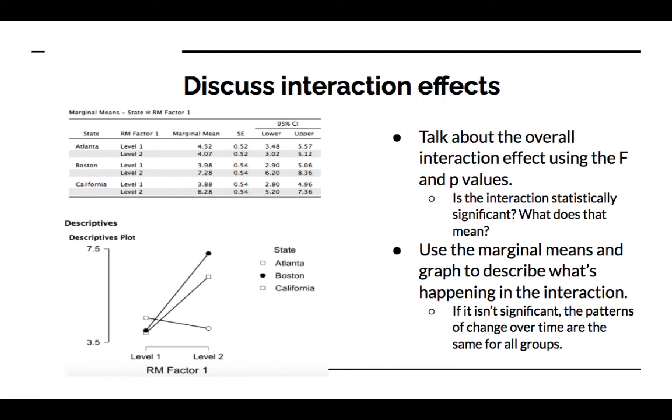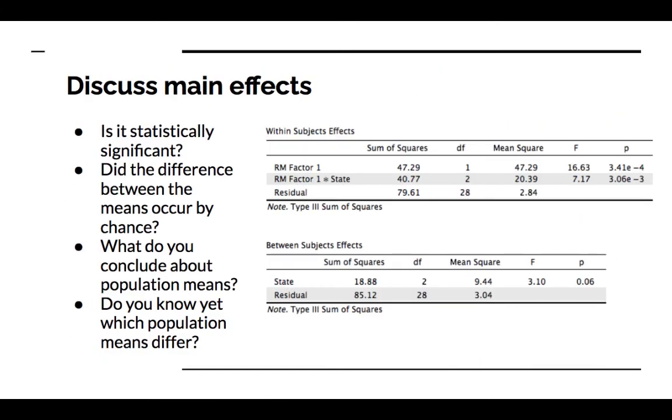Okay, finally, you talk about the interaction effects. We know that the interaction was statistically significant. We can see that here. That's statistically significant. So when you control for the main effect of the within subjects factor and the main effect of the between subjects factor, the interaction of state between subjects and time within subjects is statistically significant.